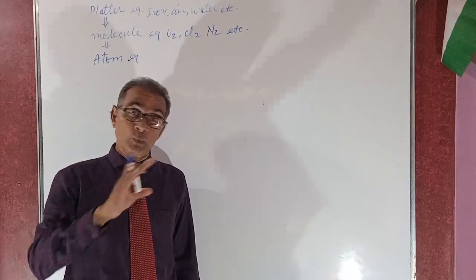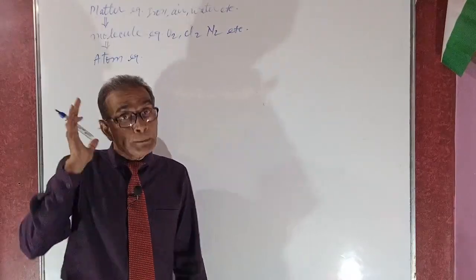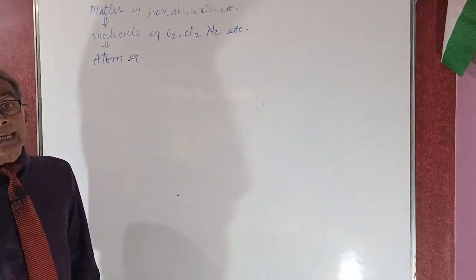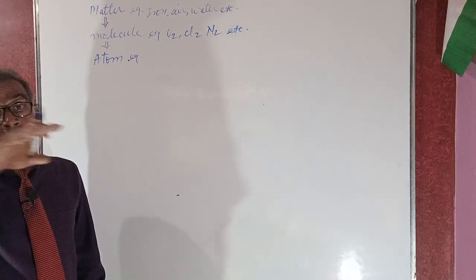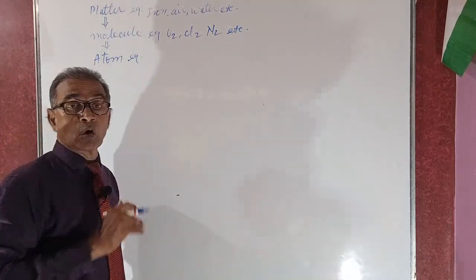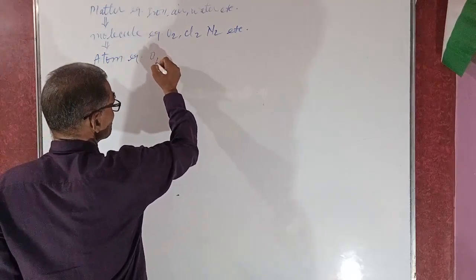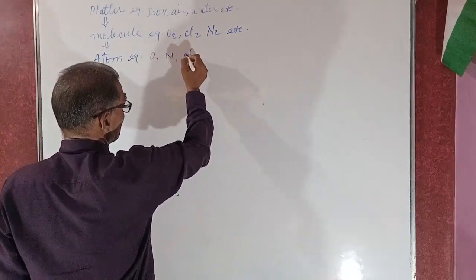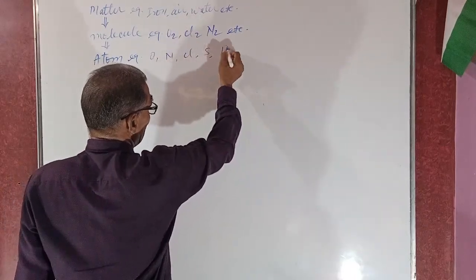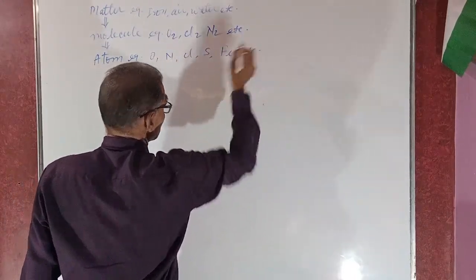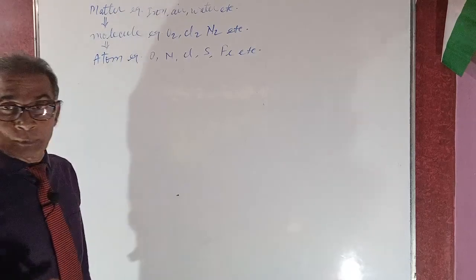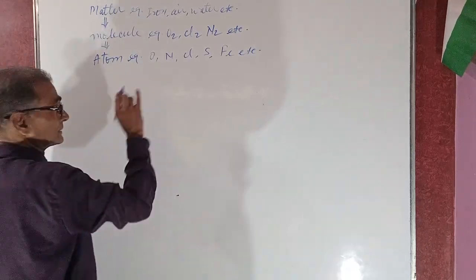Atoms are those which cannot live in a free state, but can take part in all kinds of chemical reactions. Examples of atoms: O, N, Cl, S, Fe, etc. These are examples of atoms in single form.